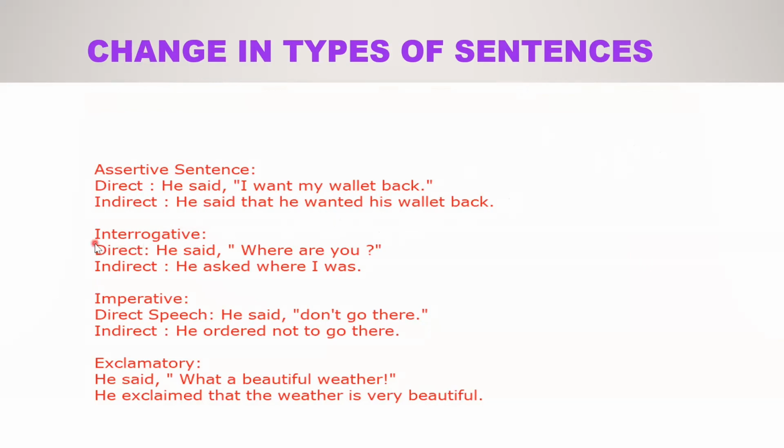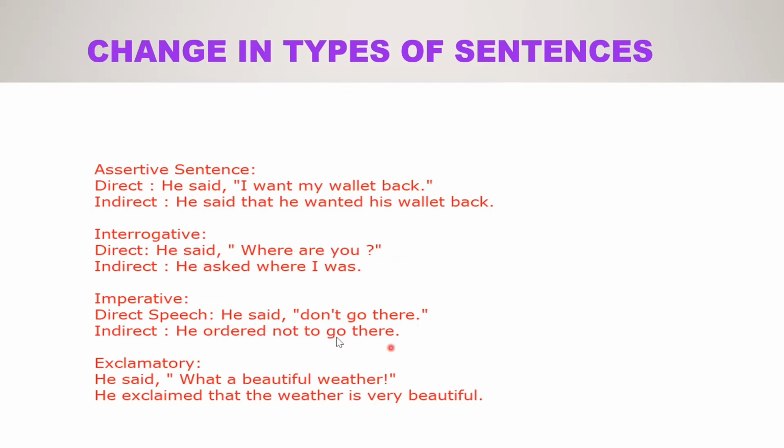Interrogative, which is called a question. He said, where are you? Simply it became he asked, because it's a question he's asking. So he asked where I was. Imperative means command. If you find any command or request, it will be changed like this. He said, don't go there.